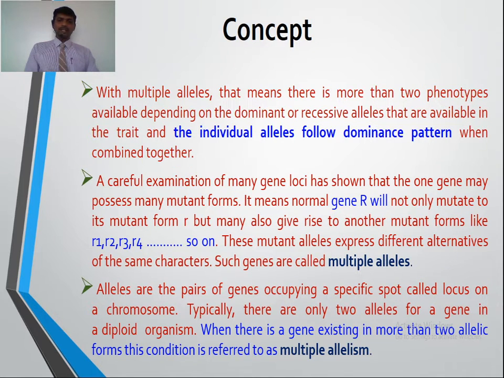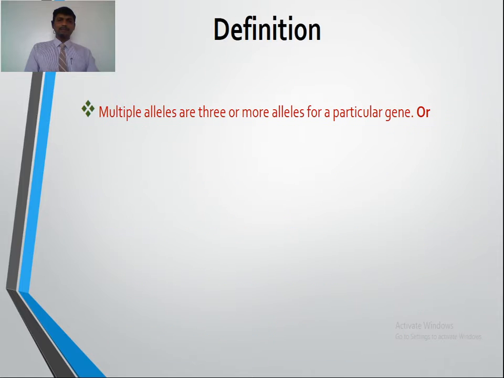So when a gene exists in more than two alternative forms, that phenomenon we call multiple allelism.